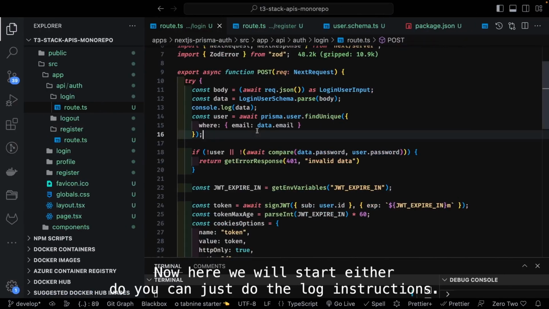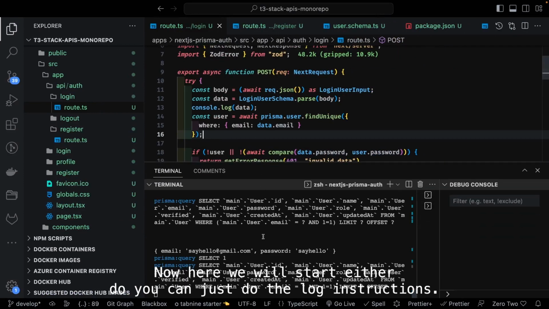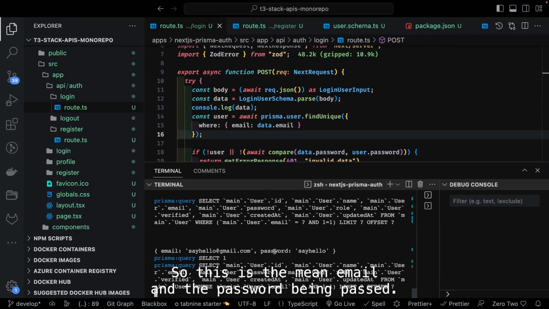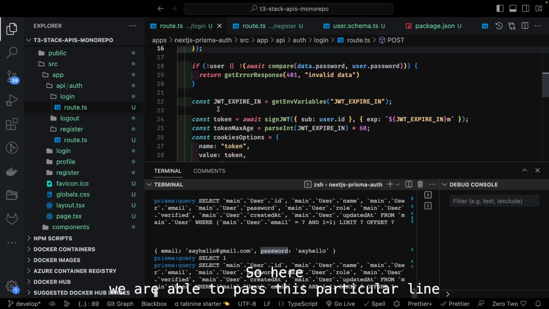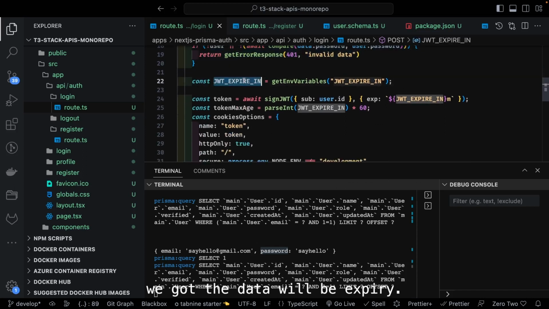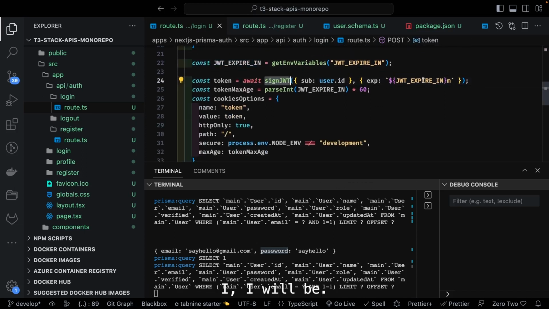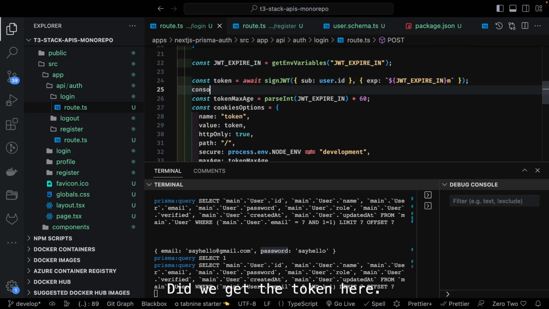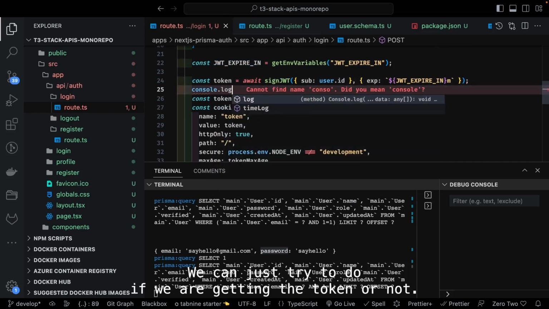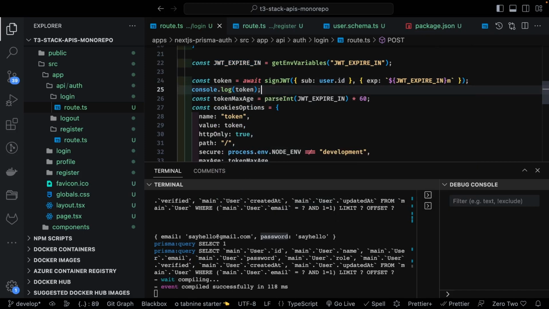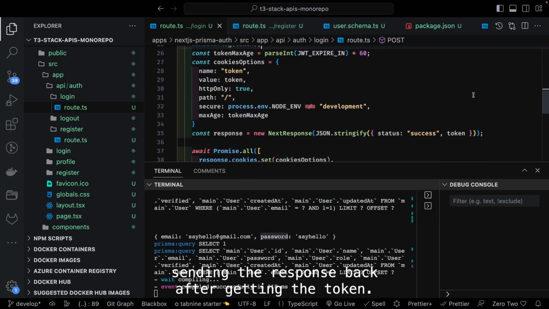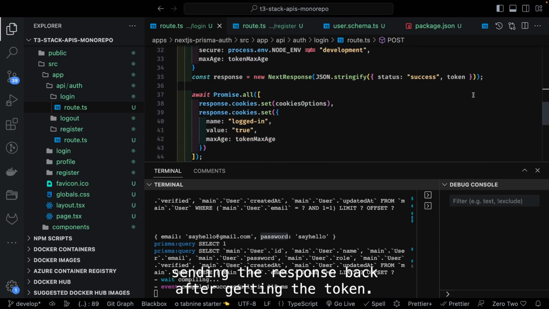Okay, now here we can just do the log instructions. So this is the name, email and the password being passed. Okay, so we are able to pass this particular line. We got the JWT expiry, sign JWT. Did we get the token? Here we can just try to check if we are getting the token or not. And then it's all about sending the response back after getting the token.